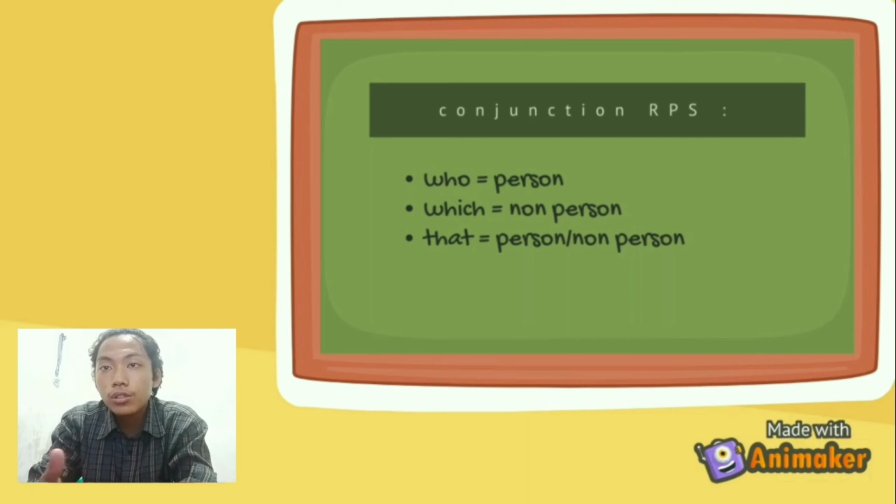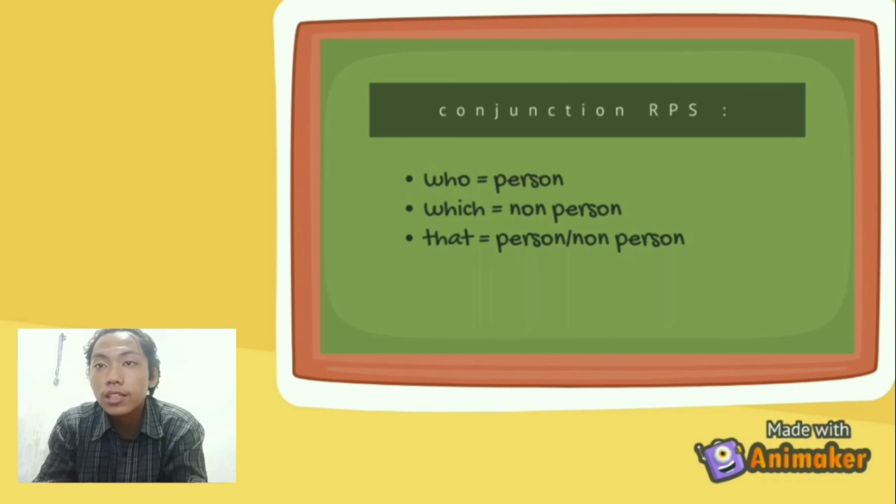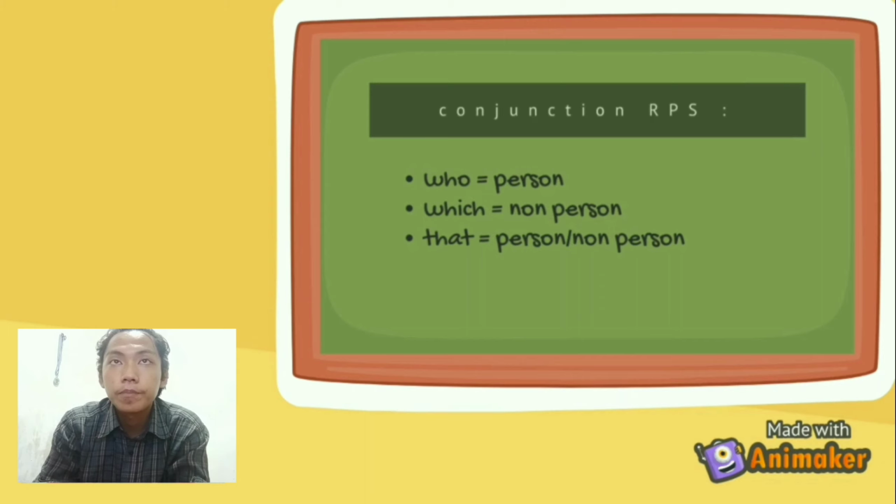Who in here is used to describe or replace a person. Which in here is used to replace or describe a non-person. And for that, we can use it to describe or replace a person or a non-person.